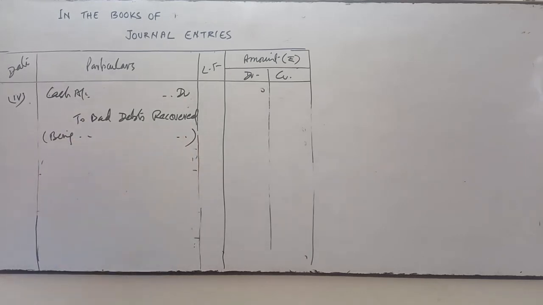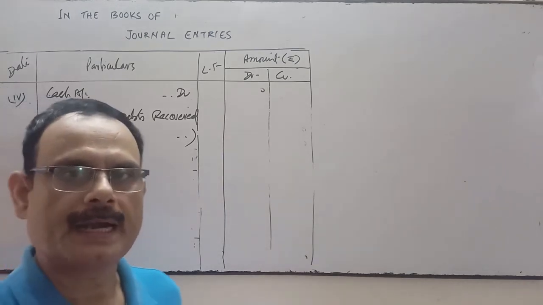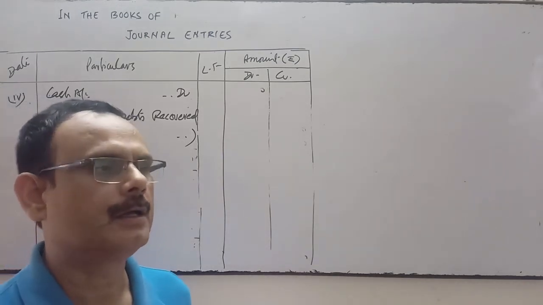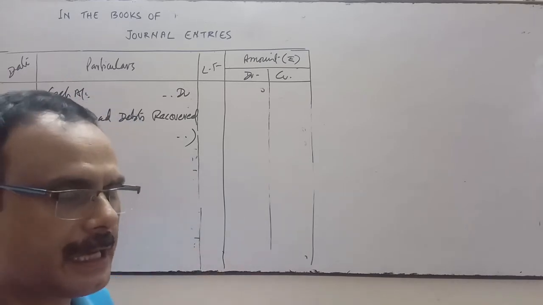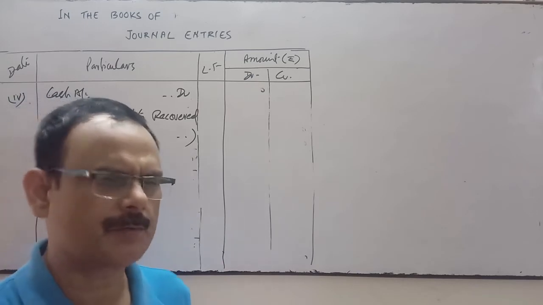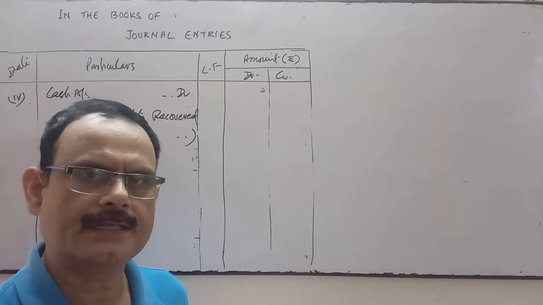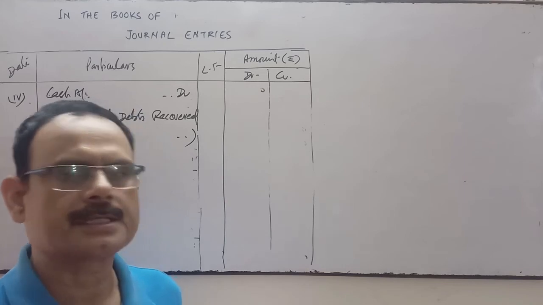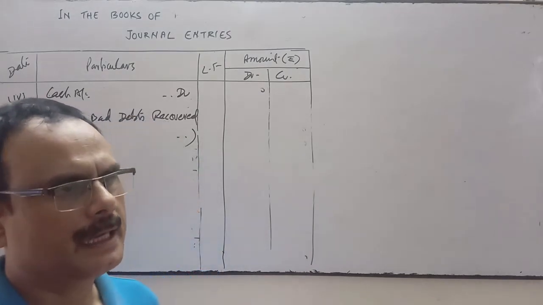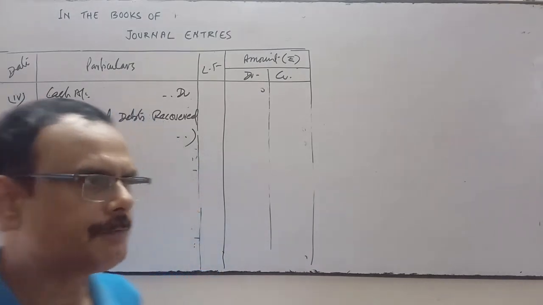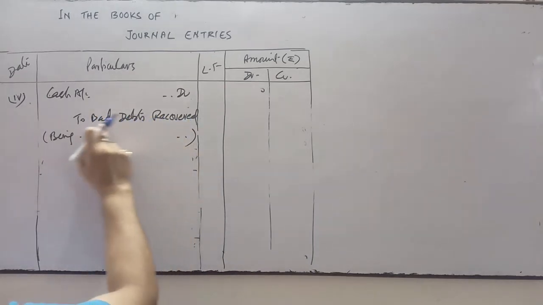So which account will we open? Bad debts recovered. When the customer is ready to pay that amount which was not paid earlier, and we considered that this amount would not be paid, so we considered it as bad debts. It's a loss. But sometimes the customer may willingly pay that amount, so that is a gain for us. So for that we will open the bad debts recovered account. It's a gain. All incomes and gains are credited.